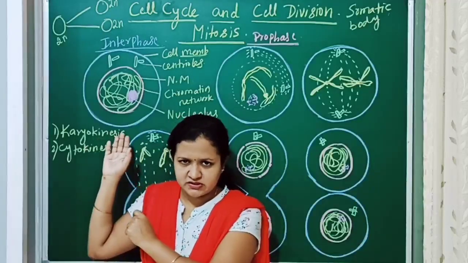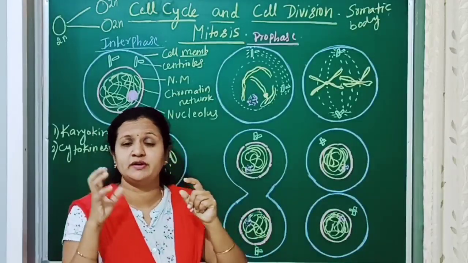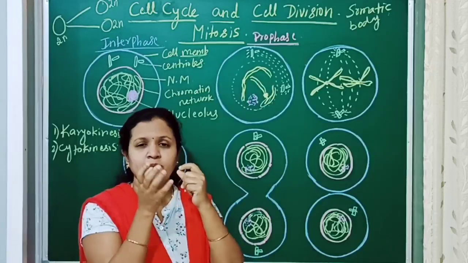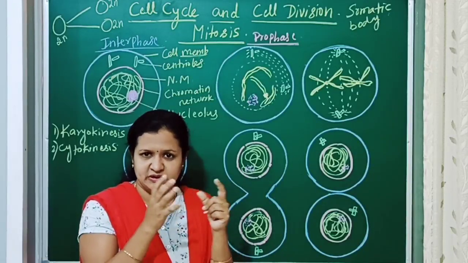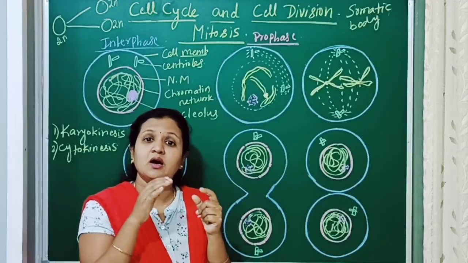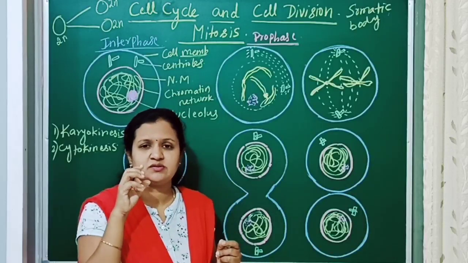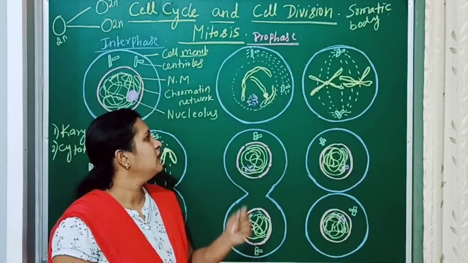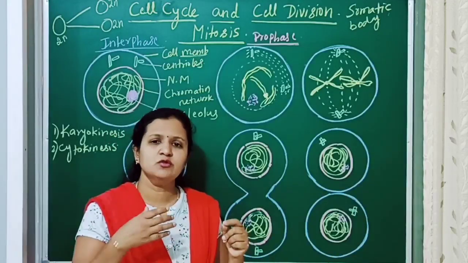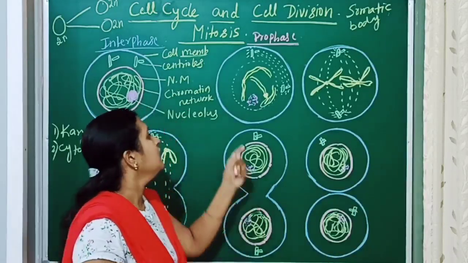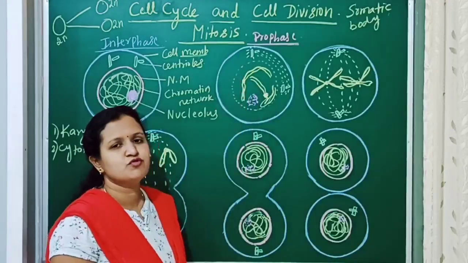When the cell is resting in the interphase, the long thread-like chromatin network is coiled. It will start separating and uncoiling, and then condensing, which becomes short and thick, and is called chromosomes. This is one important change which occurs in the prophase.